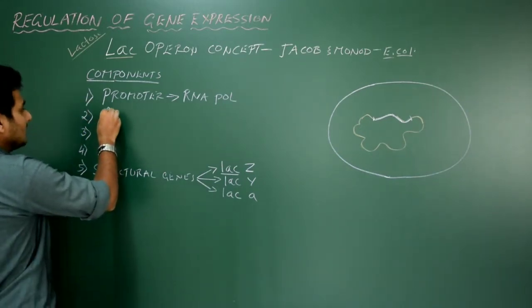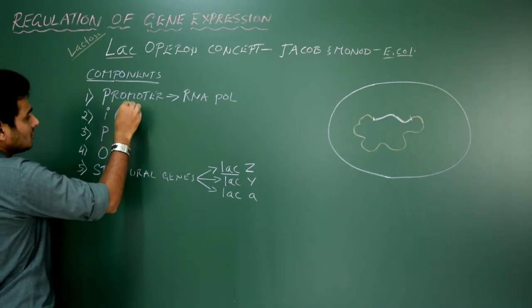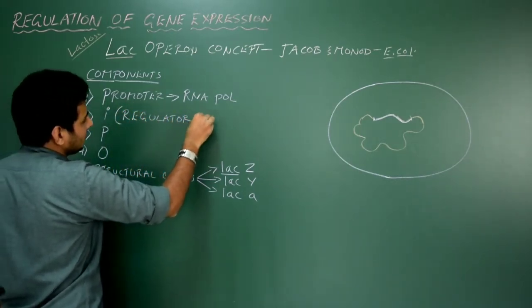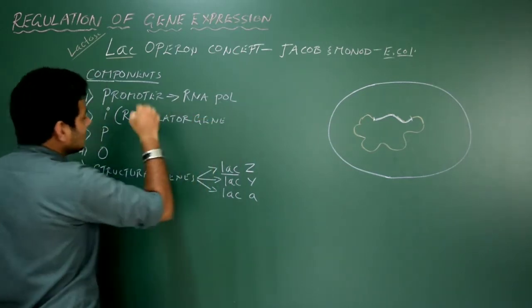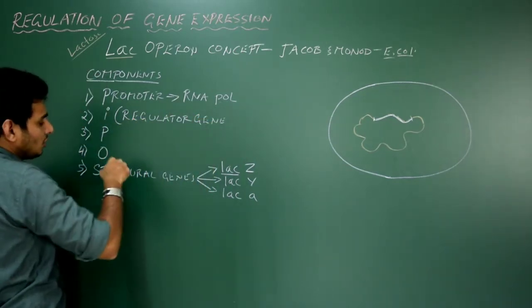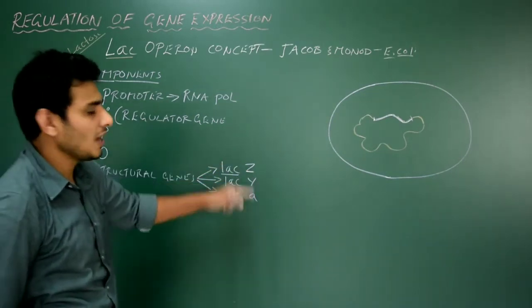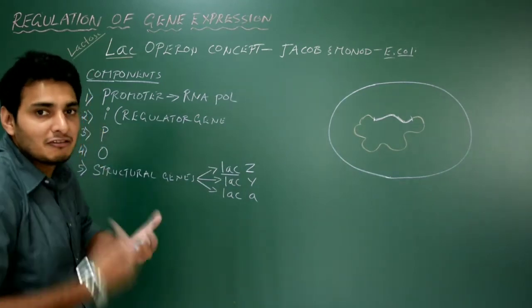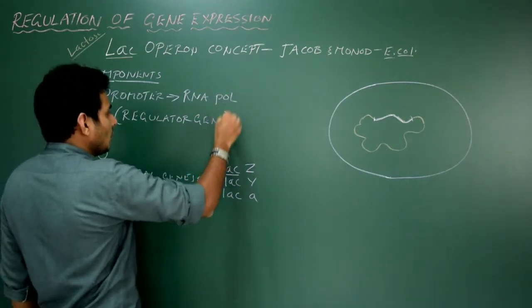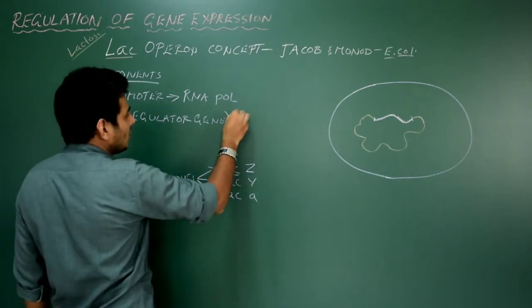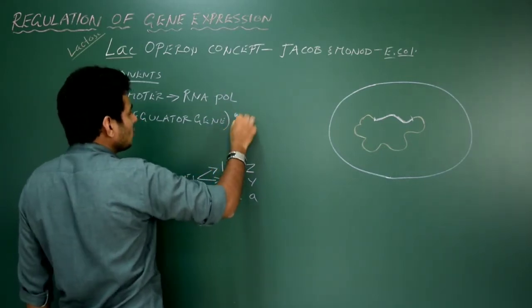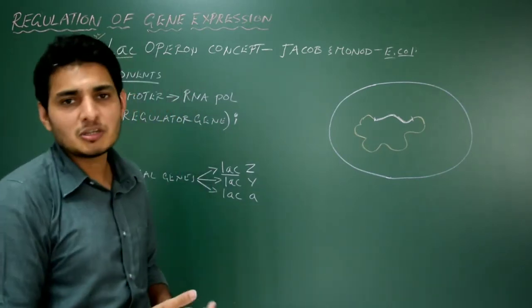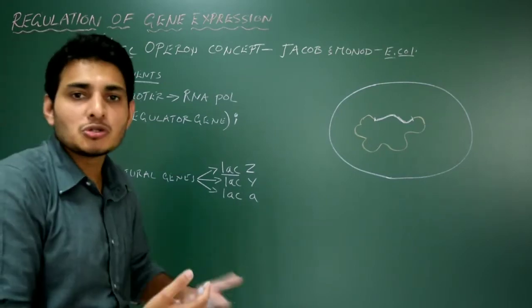What is this i? Let me write, it is the regulator gene, the gene which regulates something. Regulatory gene. This gene will regulate the activity or the function of the structural genes, that is the ZYA genes. So the regulatory gene is going to block the ZYA genes, that is its main function. The regulatory gene i can also vary, because it is based on the conditions. I am talking about the lac operon concept. There are more concepts, that is the tryptophan operon, arabinose operon, like that.